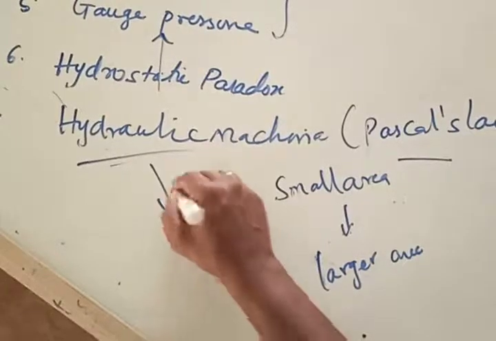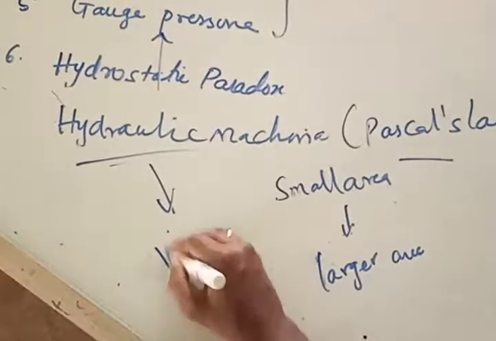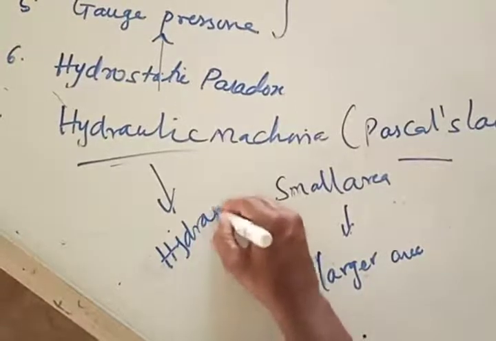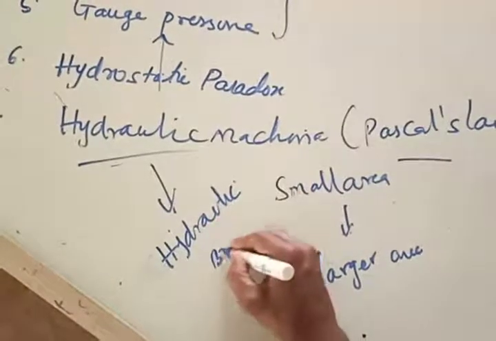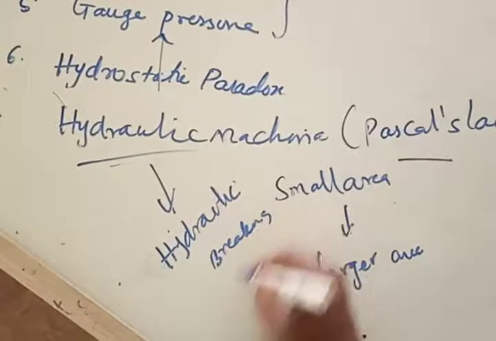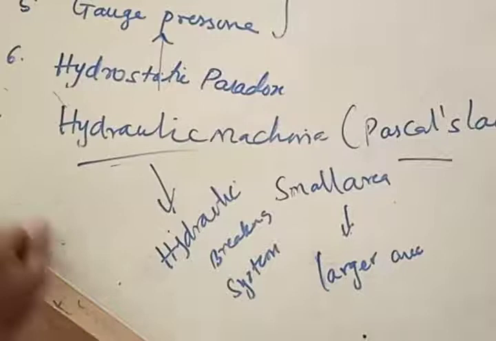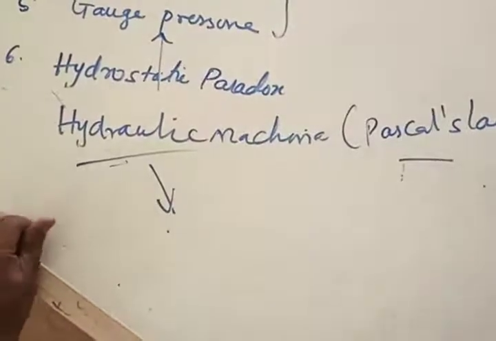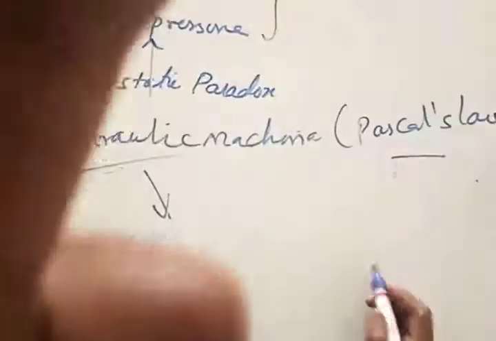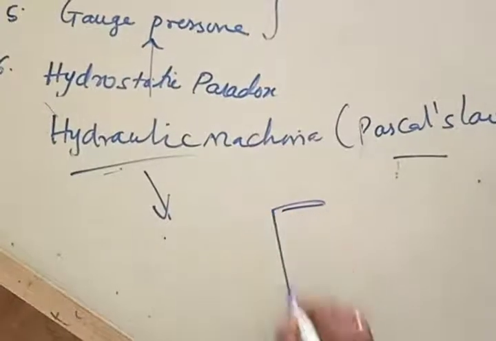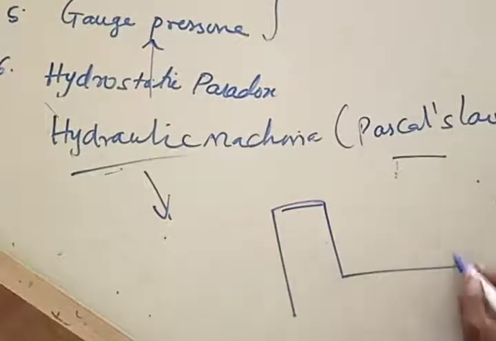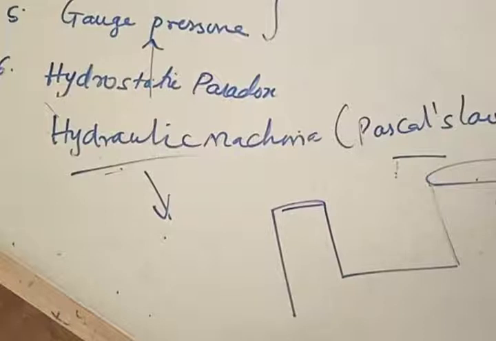This mechanism is called the hydraulic braking system. What is called a hydraulic braking system? We have this system in cars, hydraulic braking. Let me tell you the example of how it goes on. Hydraulic machines are those which consist of two different containers with different cross-sectional areas.